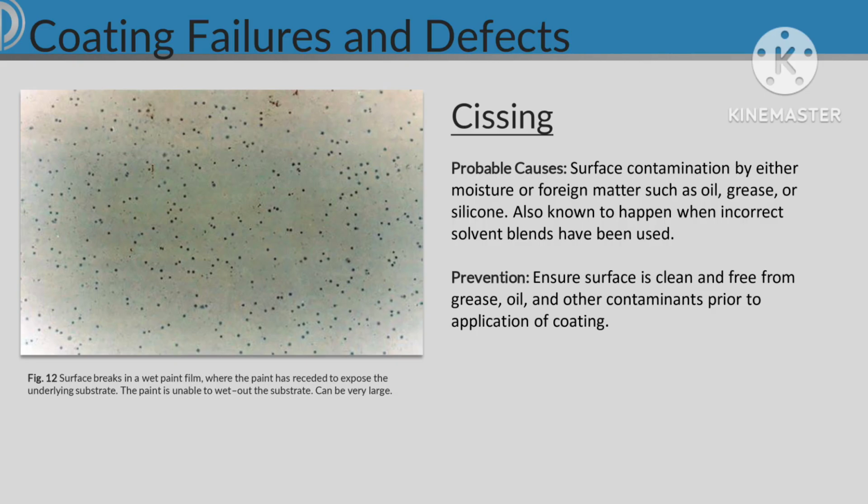Sissing. Probable causes, surface contamination by either moisture or foreign matter such as oil, grease, or silicone. Also known to happen when incorrect solvent blends have been used. Prevention, ensure the surface is clean and free from grease, oil, and other contaminants prior to application of coating.